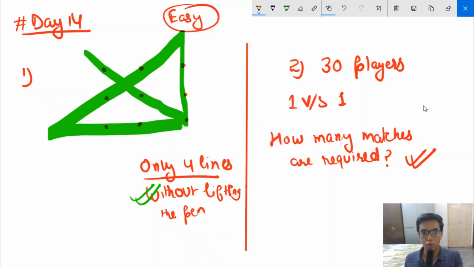Let's see how. तो अगर हम इसका बेसिक अप्रोच देखें, the most basic approach is that you count the number of matches. Let's do that first. So how do you count the number of matches? Let's say there are 30 players. So first round will have 15 मैचेस. 15 मैचेस में से हमें कितने विनर्स मिलेंगे? 15 विनर्स, राइट.